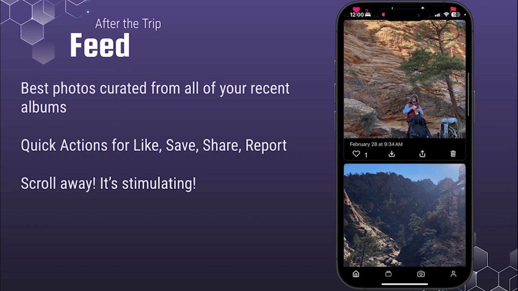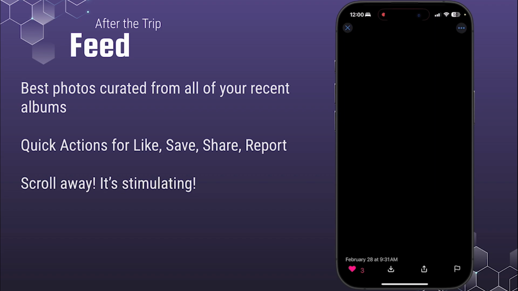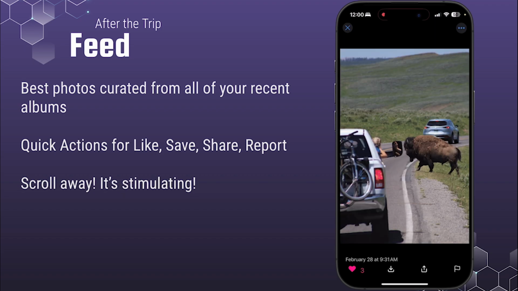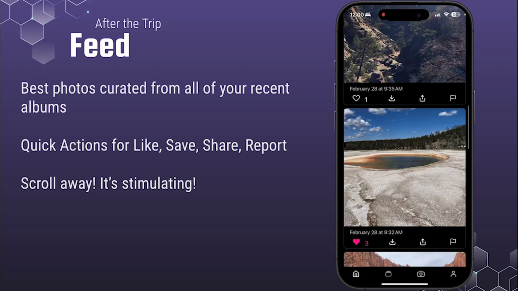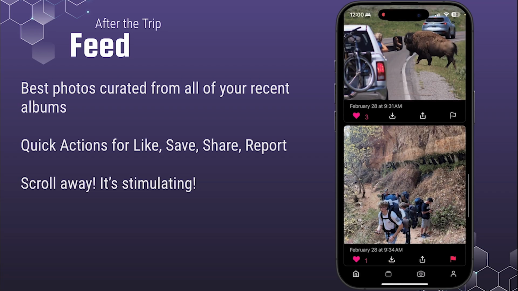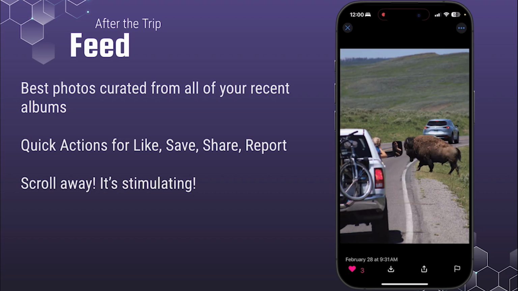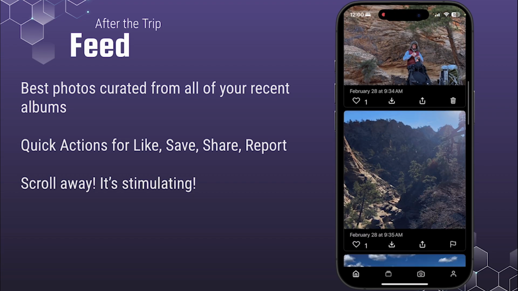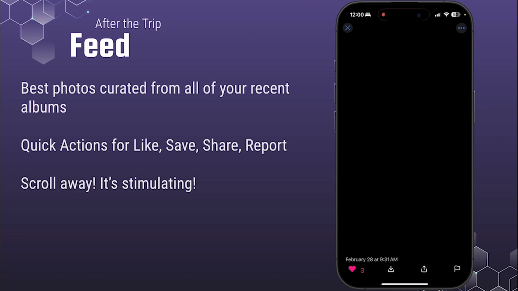After you decide you're done looking through the maps and recollecting where you took any of your photos with your friends, you can then move into the feed screen, where all of the albums that you were a part of are collected together so that you can review them piece by piece, like a private social media between you and your friends, all in on the same moment. From here, you're able to click on any of the photos, like them, download them, share them, and report them.